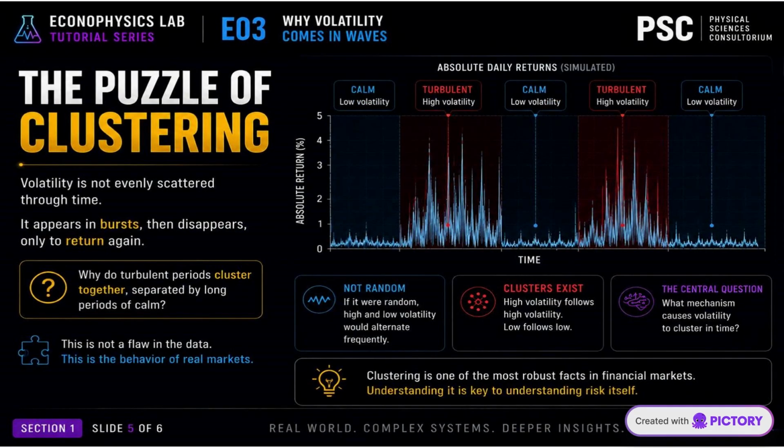Volatility is not evenly scattered through time. It appears in bursts, then disappears, only to return again. Why do turbulent periods cluster together, separated by long periods of calm? This is not a flaw in the data. It is the behavior of real markets.